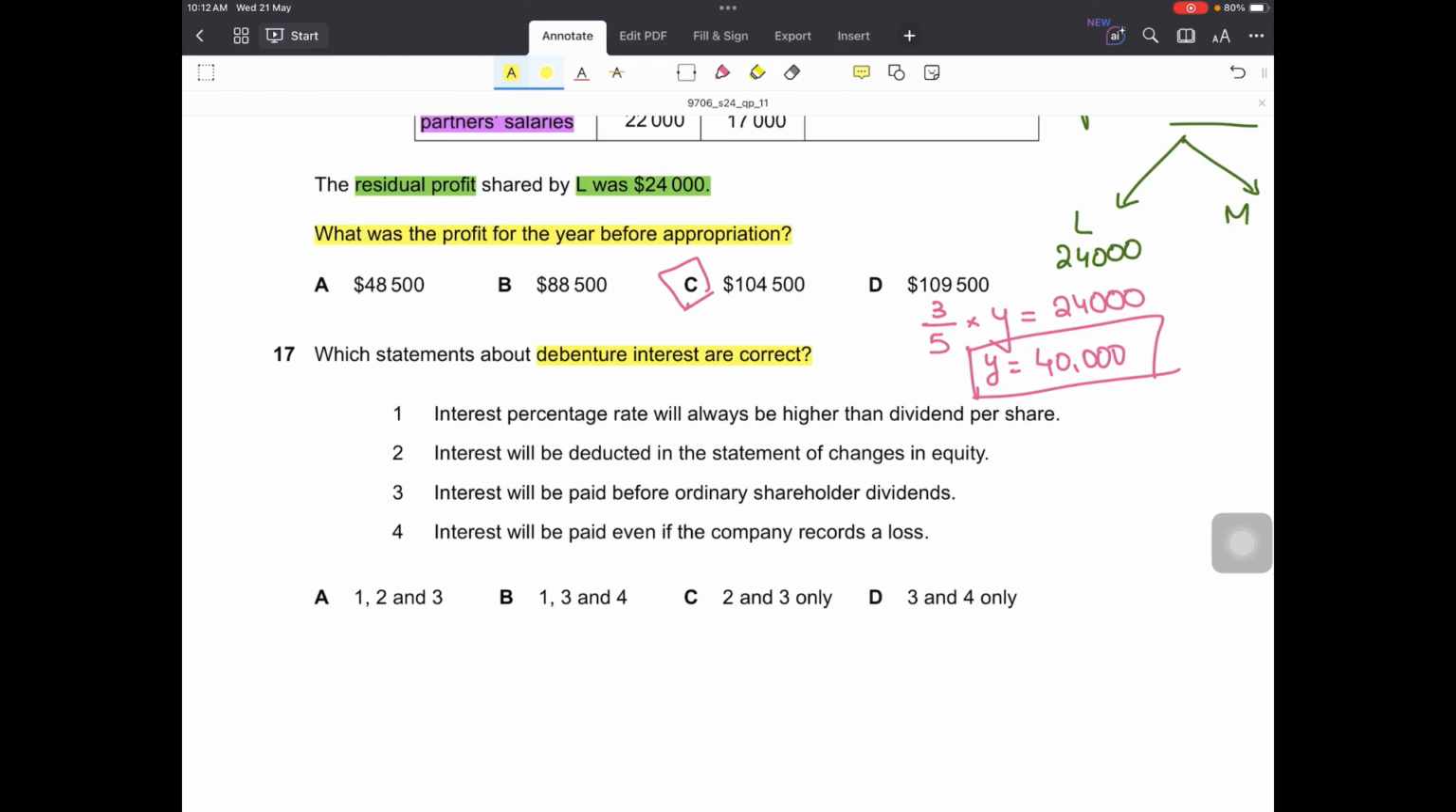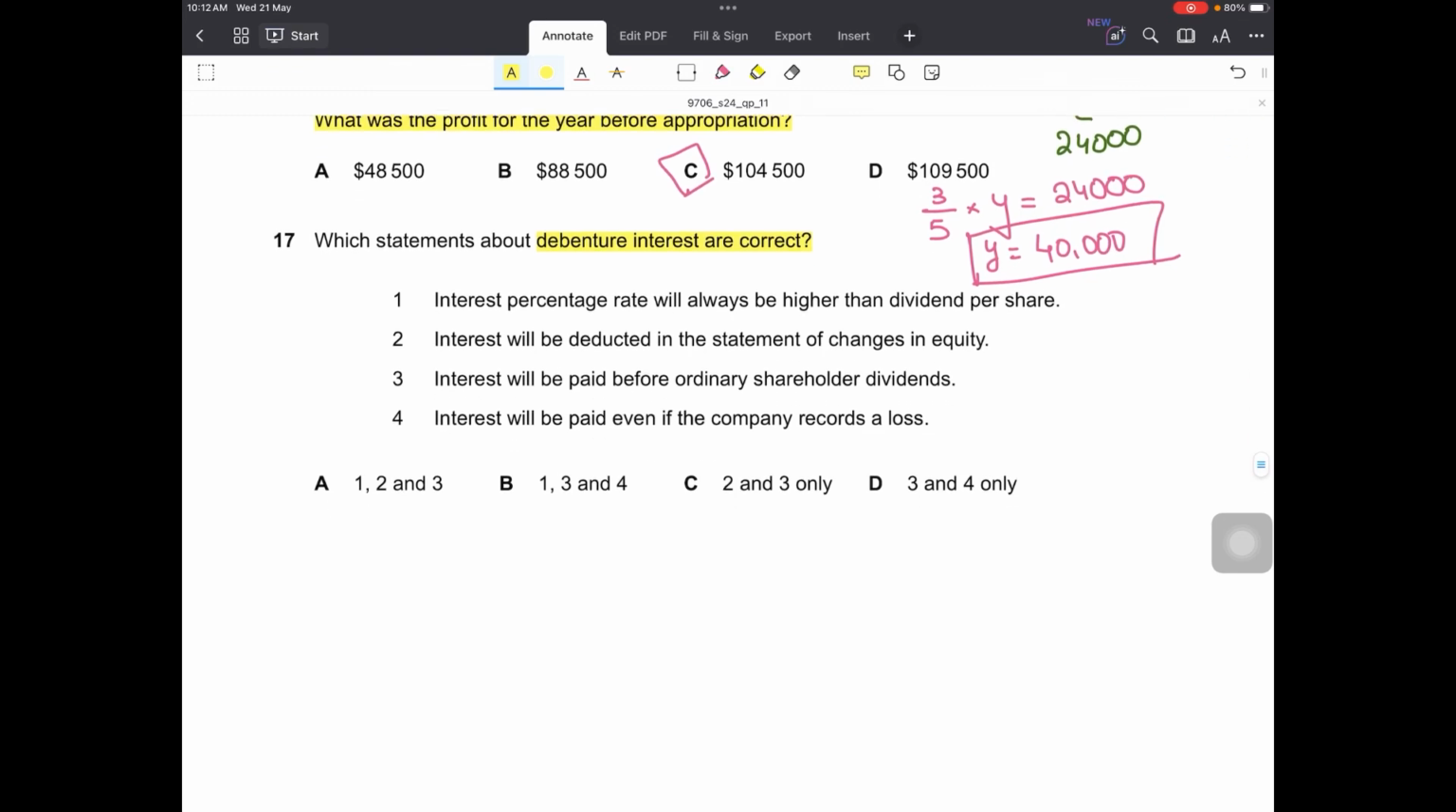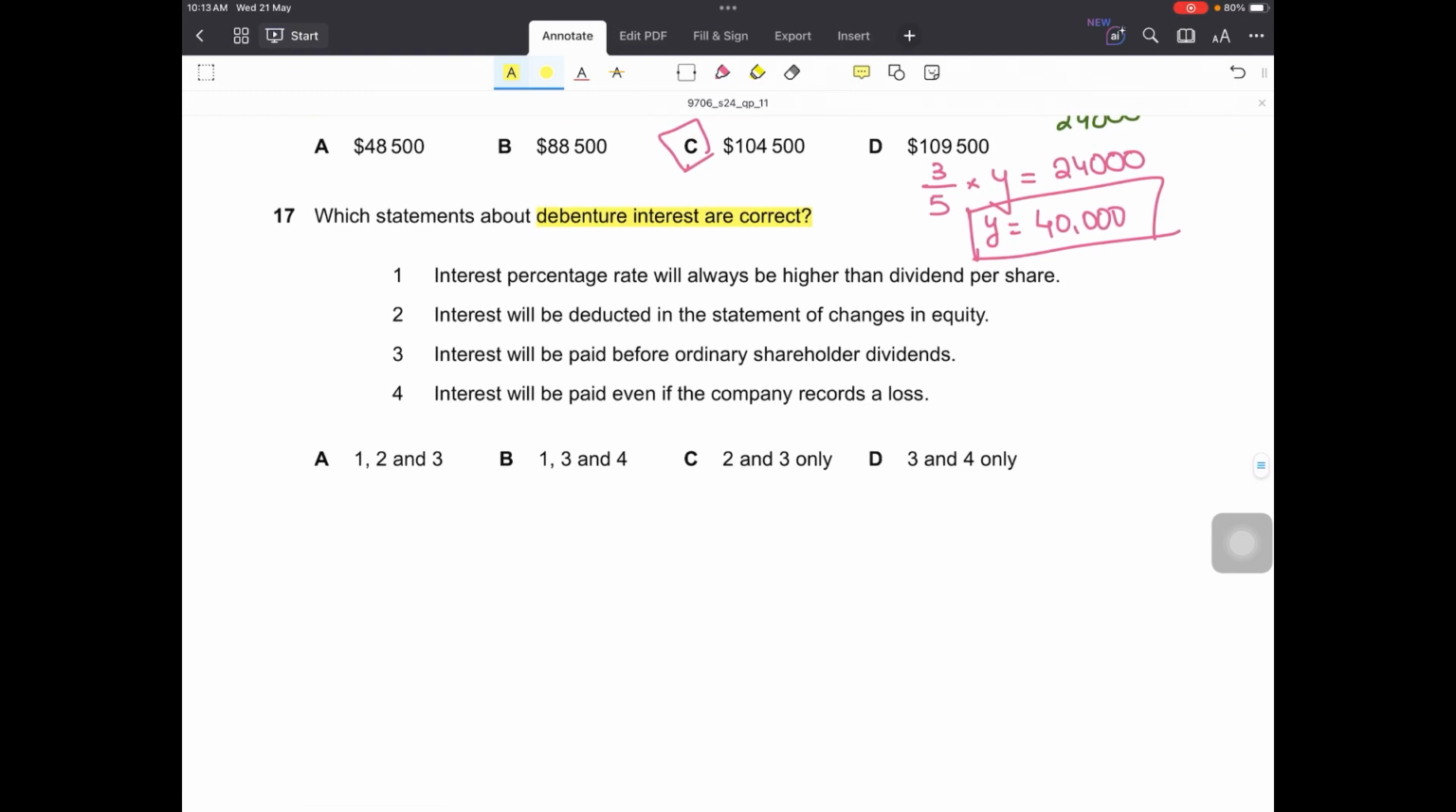Question number 17 says, which statements about debenture interest are correct? Debentures are loan certificates issued by companies. Only companies can issue that, and they are treated just like a non-current liability. So the return on debentures is called interest. So what is true about debentures? Let's find out. Number 1, interest percentage rate will always be higher than the dividends per share. No, it won't always be higher. It can be higher, it can be lower as well.